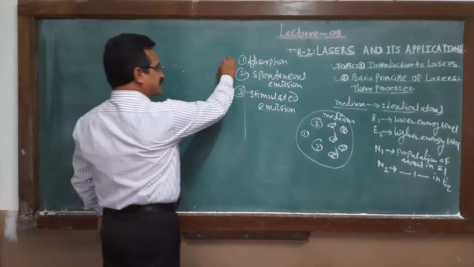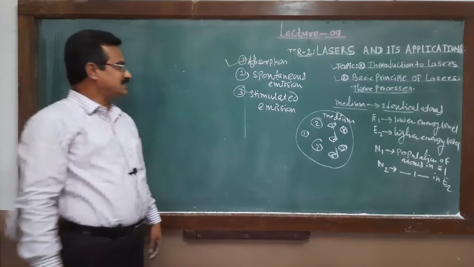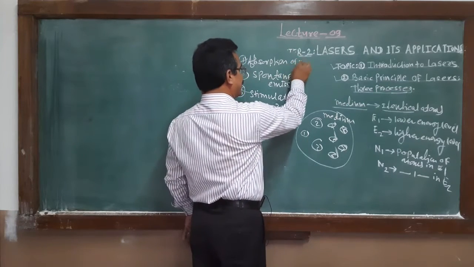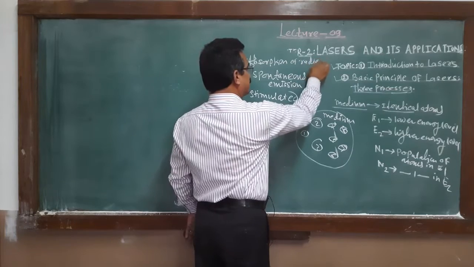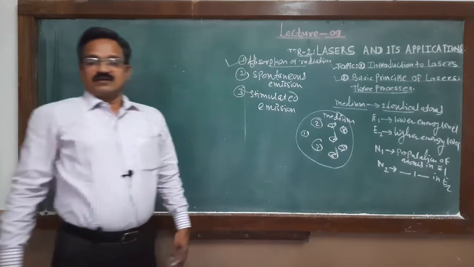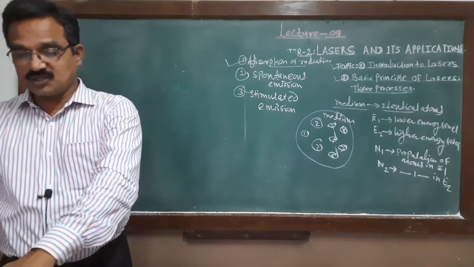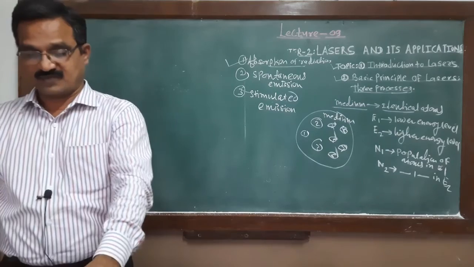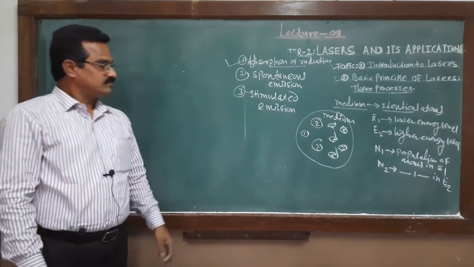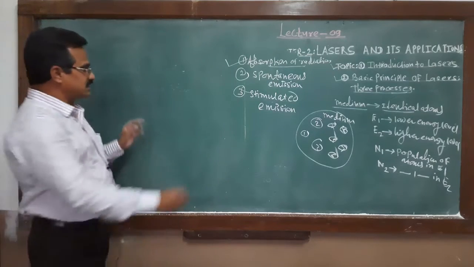Okay, we are going to discuss the absorption of radiation. For the absorption of radiation, two energy levels are considered.